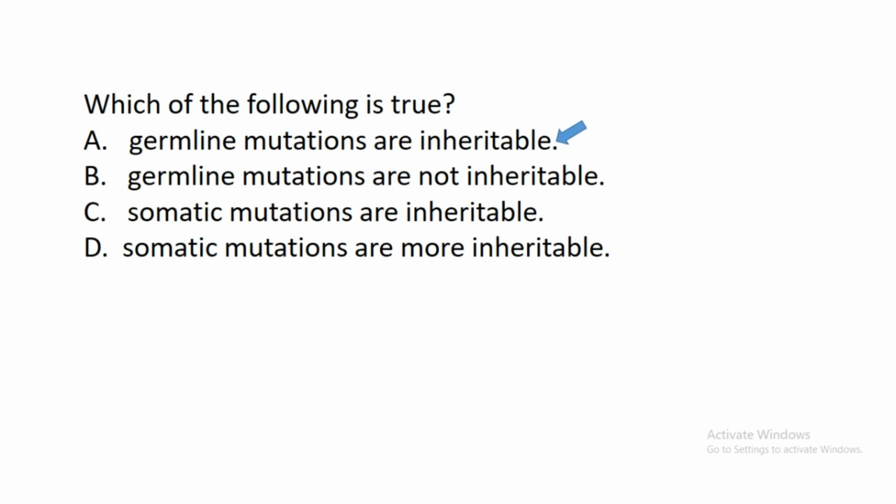The mutation that takes place in the body cell is called somatic mutation. Research has shown that when this mutation occurs in the gametes, it will be transferred to the next generation through these gametes.